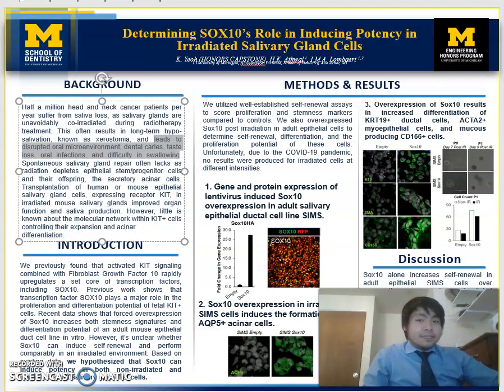We see that in the transfected cells, there's a 25-fold increase in the SOX10 expression. The image on the right also shows the presence of SOX10 in green, and this is good. RFP stands for red fluorescent protein, which shows where the cells are. Ideally, we want SOX10 expression where the cells are, so we ideally like to see red over green. And now that we know that cells are overexpressing SOX10, let's move on to the assays.